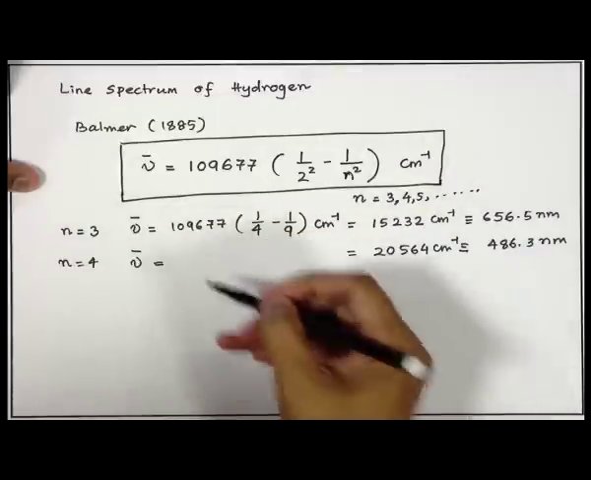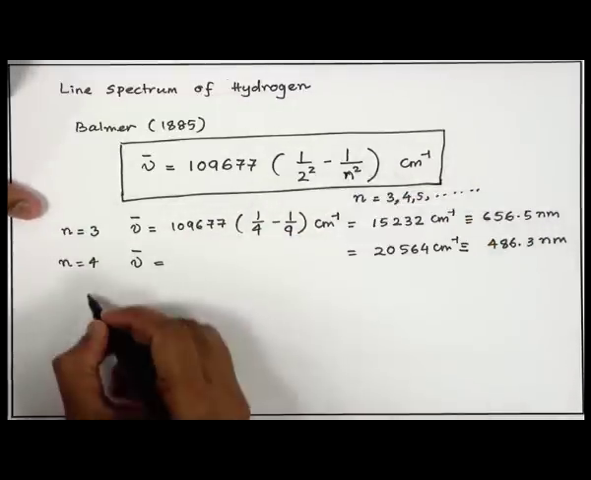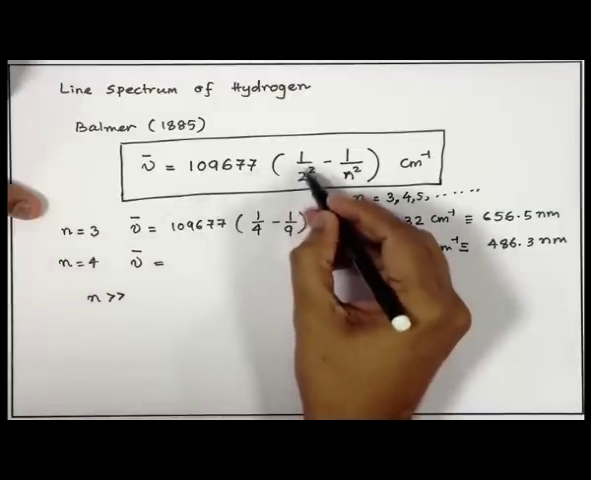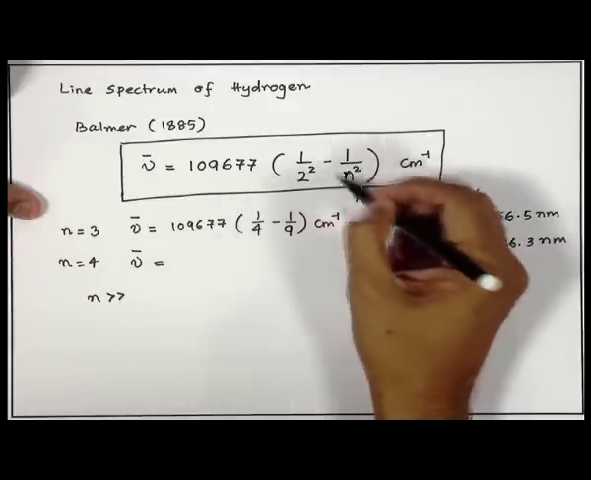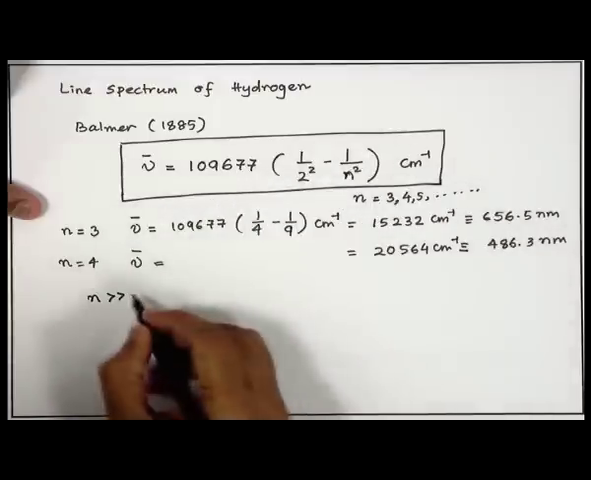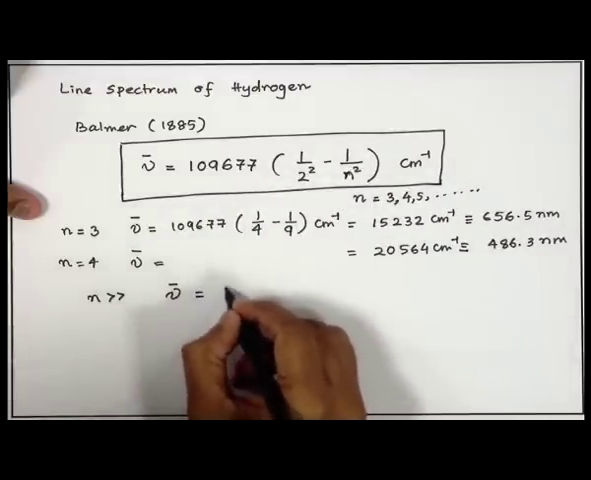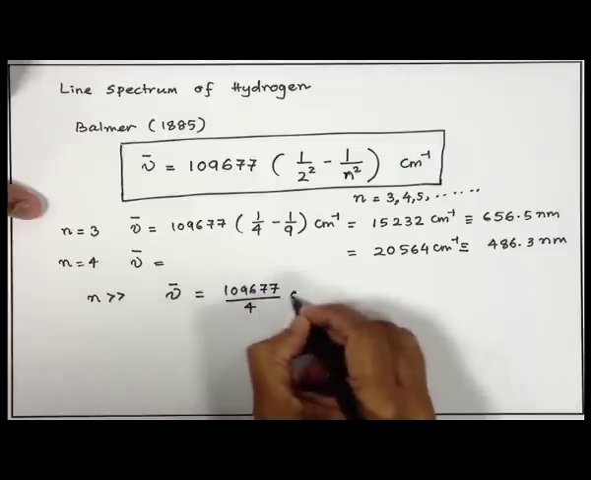Where will this formula end? If you see this term n, if n is very large, here you have only 1 by 4, and the second term becomes close to 0. So when n is very large, we essentially have 109677 divided by 4 wave numbers.